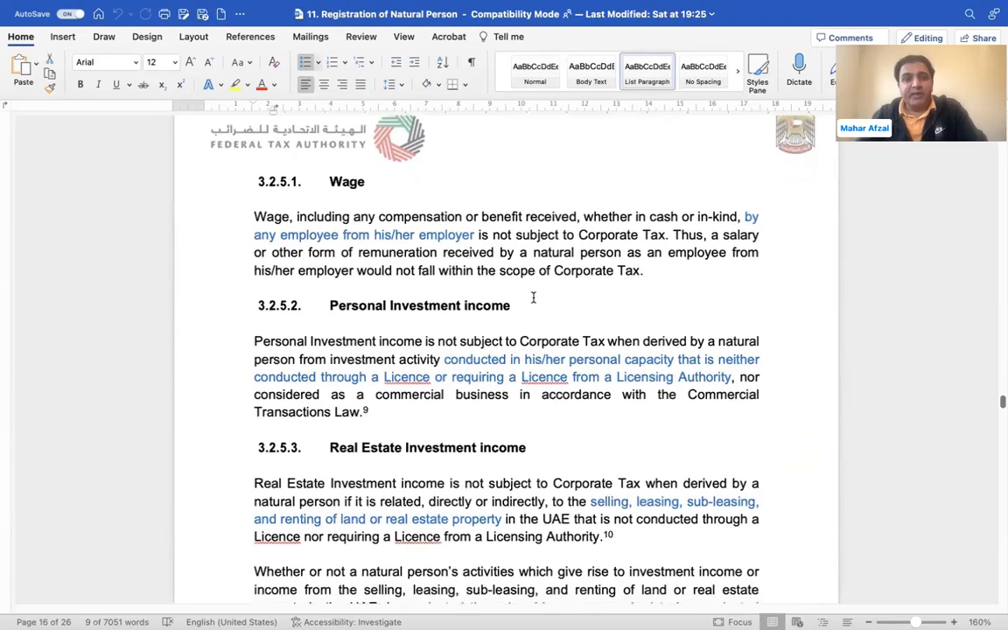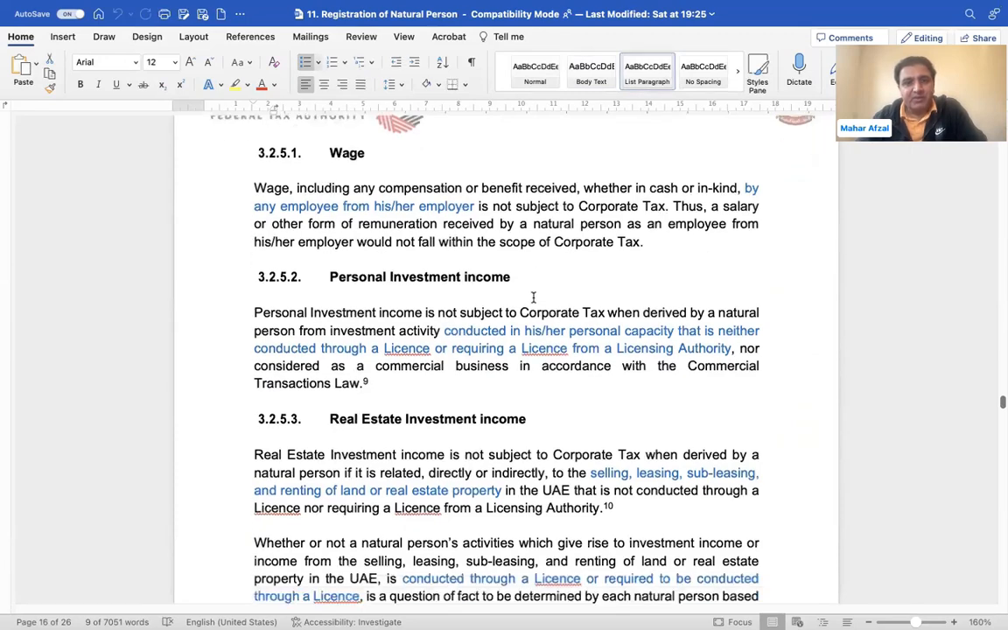Wages, they have defined the wages. They say employer and employee relationship. If the employee is getting anything from the employer in being an employee, it may be in the form of cash or it may be in the form of consideration. Still, it will be considered wages.